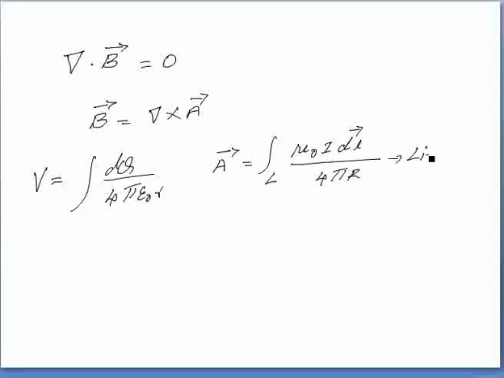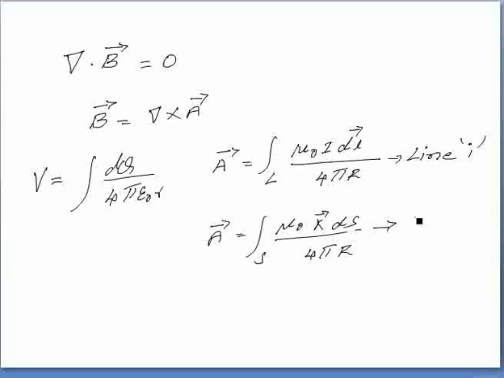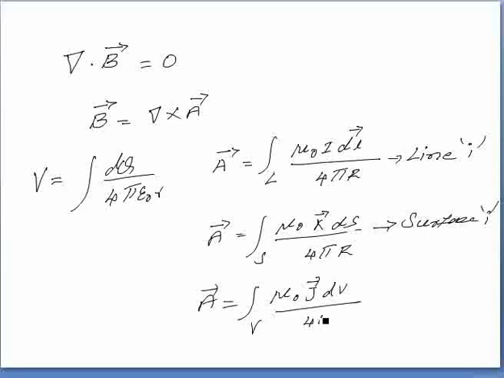A is equal to the surface integration of mu naught into K bar ds by 4 pi R, which is for your surface current. And A is equal to the volume integration of mu naught into J bar dV by 4 pi R. So this is for your volume current.